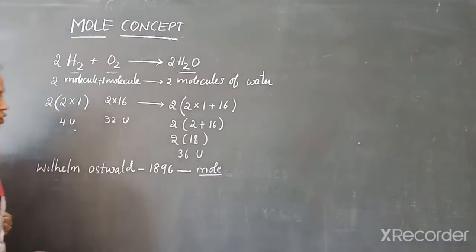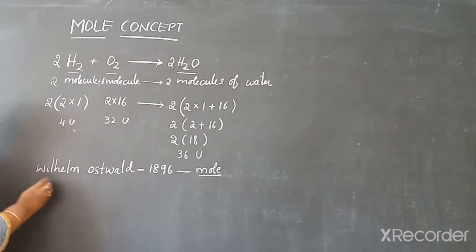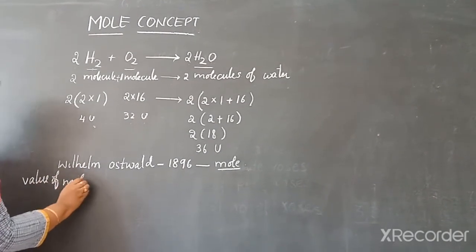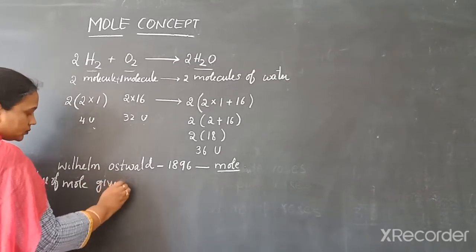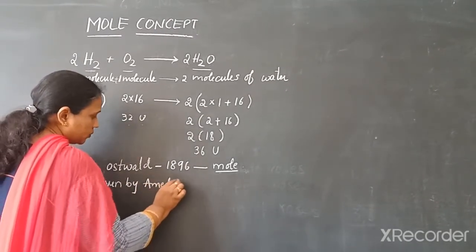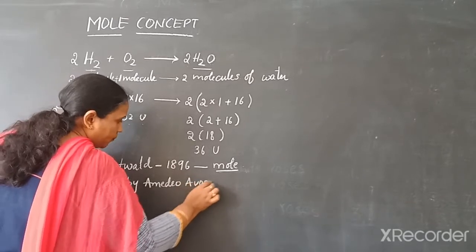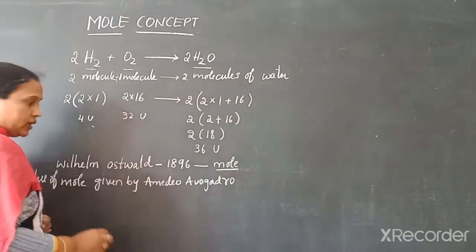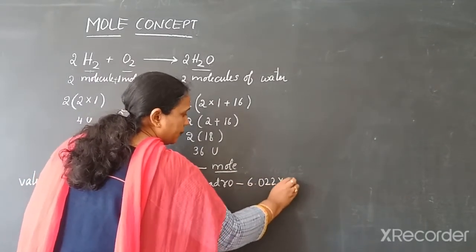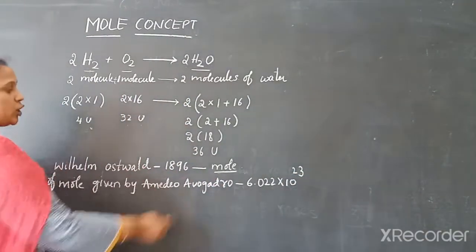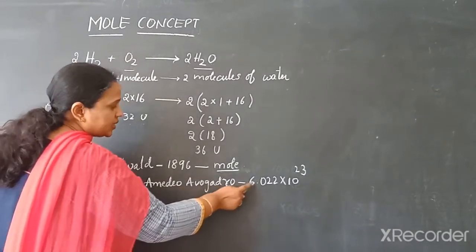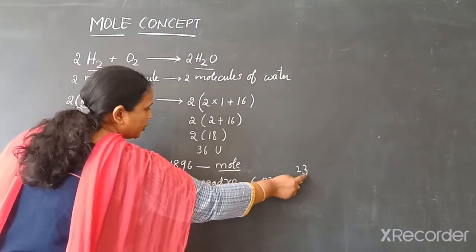But the exact value of mole was given by the Italian scientist Amedeo Avogadro, and its value is 6.022 into 10 power 23.